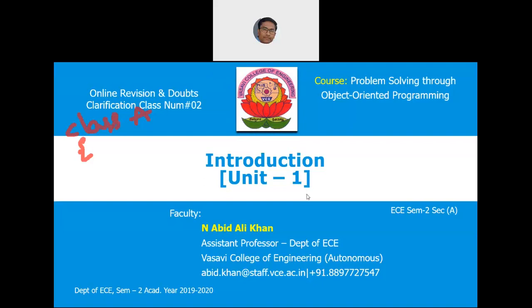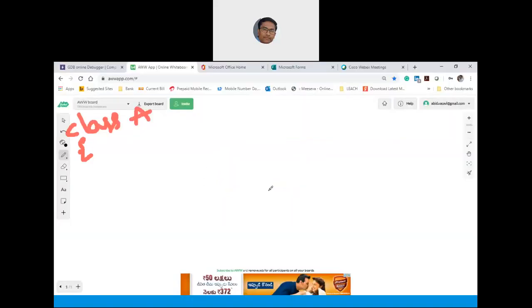Is Chrome visible? Yes, sir. Okay, is the annotation also visible? Yes, sir. Okay, so assume that under the private access specifier, you have a variable, let us say int x. Let me use typing, it will be much faster than this.